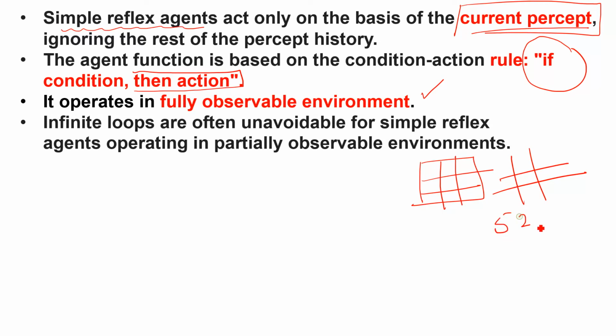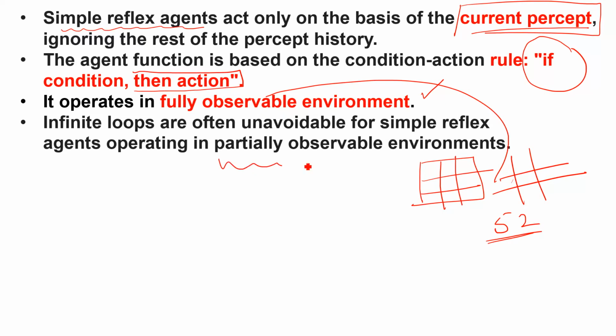You should know there are 52 cards, how many queens, how many jacks, how many kings, and so on. If you know each and everything of the environment, that is called a fully observable environment. So simple reflex agents work on current perception, they use the if then rule, and the environment should be fully observable.